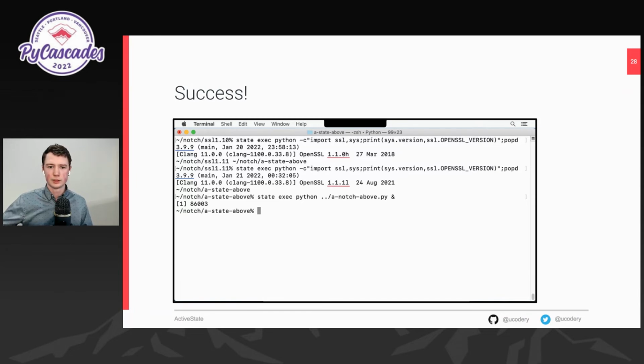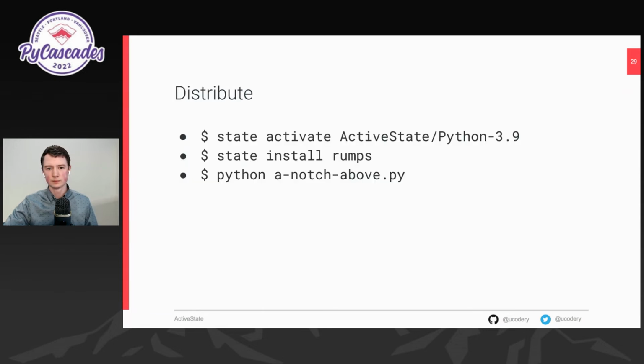And just for a little extra protection, they also put Notch Above in a state environment. You can see that if we run the program from within the state environment instead of a virtual environment, we can still affect change on the underlying system. So we change our steps for new users to be able to run Notch Above. First, you activate a state environment, then you install your one Python dependency, and then you run Python. No need to be hyper-specific after you activate, just like with a virtual environment.